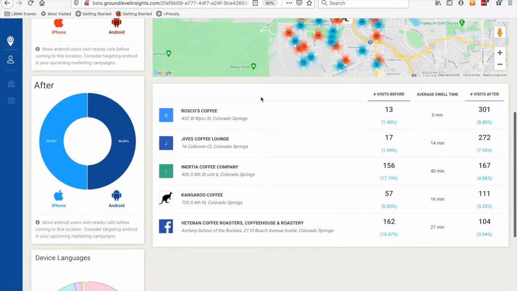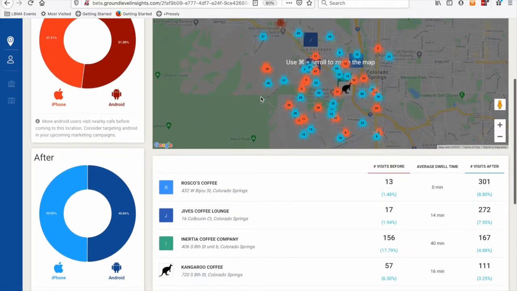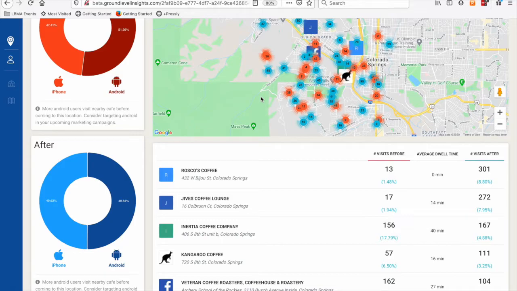The idea here of what we want business owners to look at is, if you were to look at this data over several weeks, to extrapolate it out, you want to look for trends. If I look at just this one page right now and extrapolate it out, you might be able to say, hey, it appears that a lot of my customers at Tweedleaf are also customers of Roscoe's Coffee or Jive's Coffee Lounge.